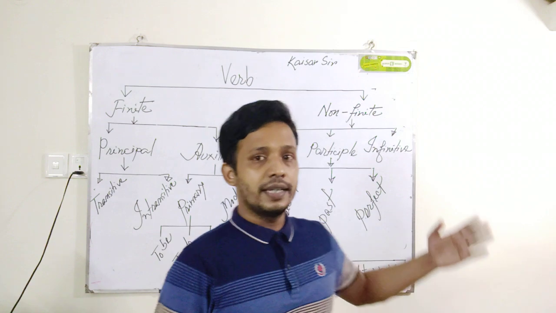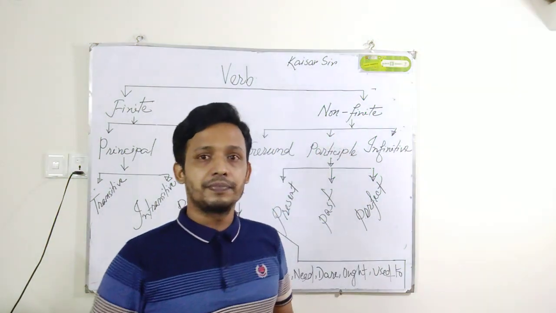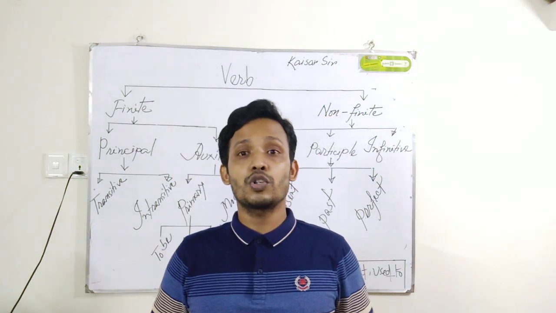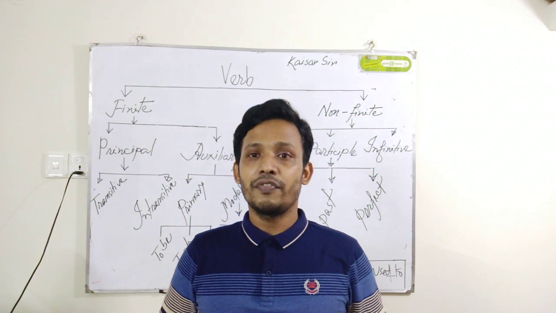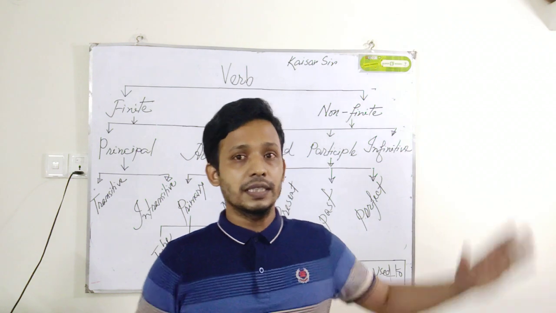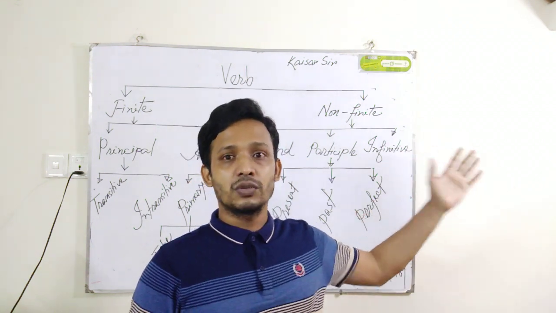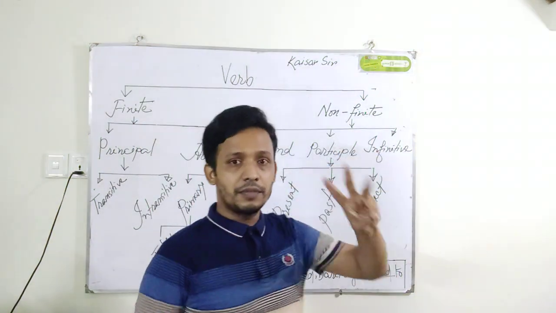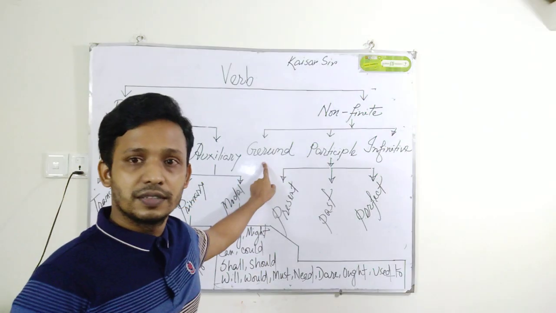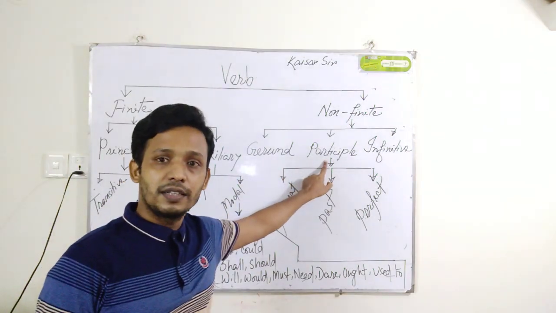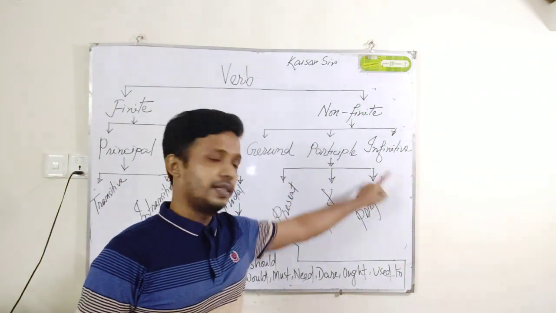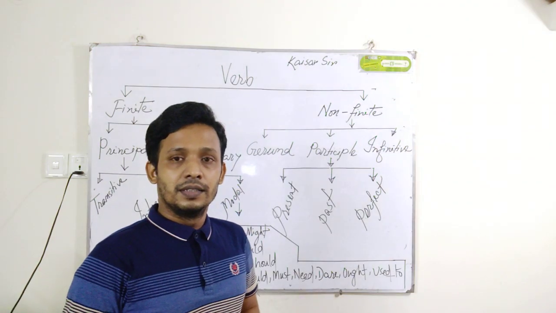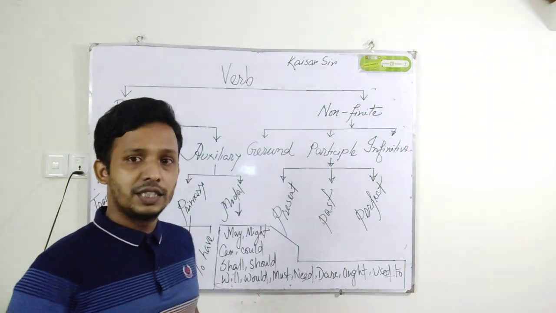And now come to the next portion, non-finite verb. That means in Bengali, asamapika kriya. Non-finite verb: that verb cannot make full sense without taking help of a finite verb. And non-finite verb is of three types. First one is gerund, second one is participle, third one is infinitive. So come to the first one, gerund.